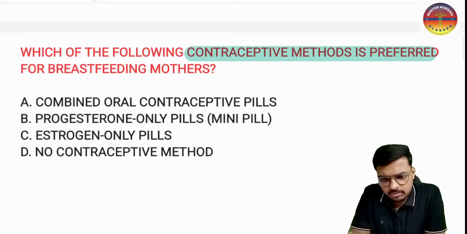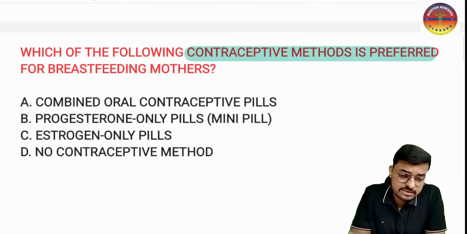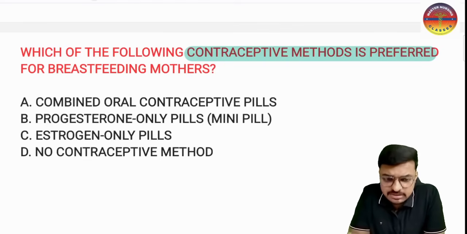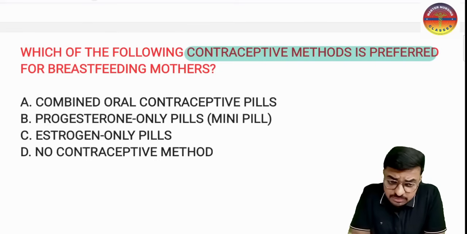In a breastfeeding woman, we can give IUCD also, and we can give contraceptives which do not have estrogen. Why, sir? Because the estrogen here is going to suppress the prolactin. If the prolactin is reduced, there is no breast milk production.